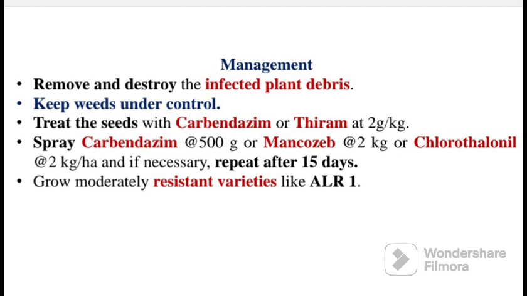And the most important thing which you have to write is the resistant variety, and you should remember that ALR1 is a resistant variety of groundnut against leaf spot. That would be for early and late leaf spot also.